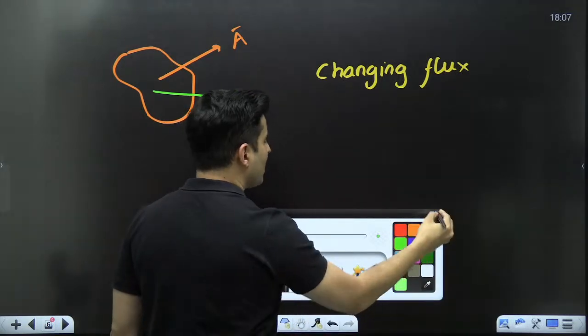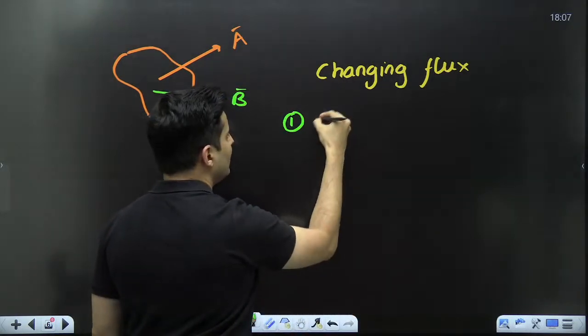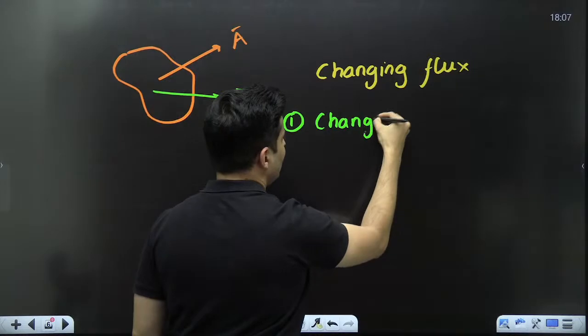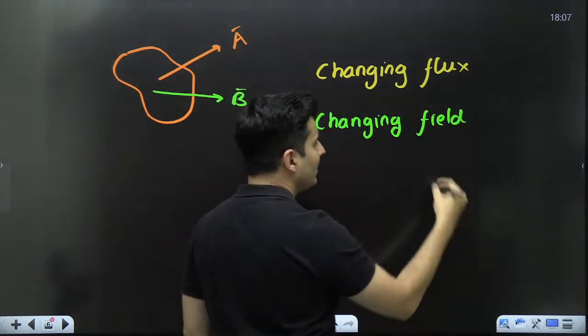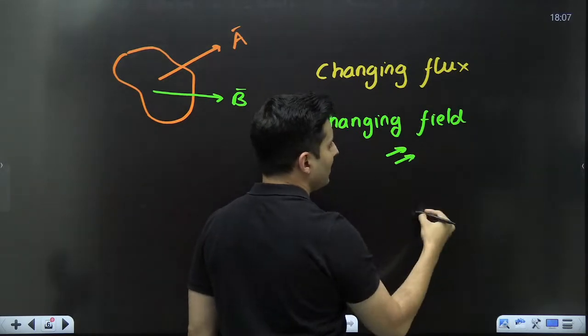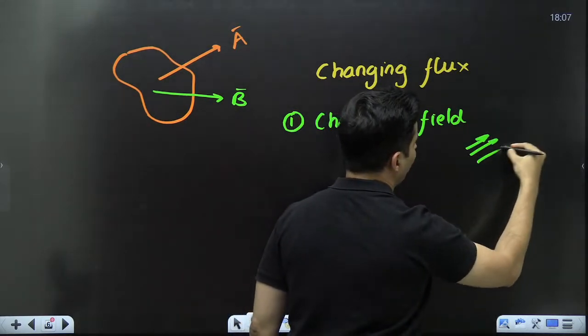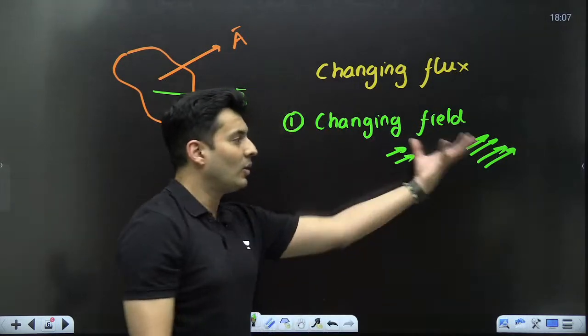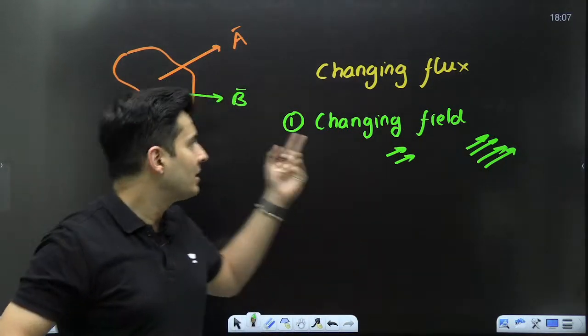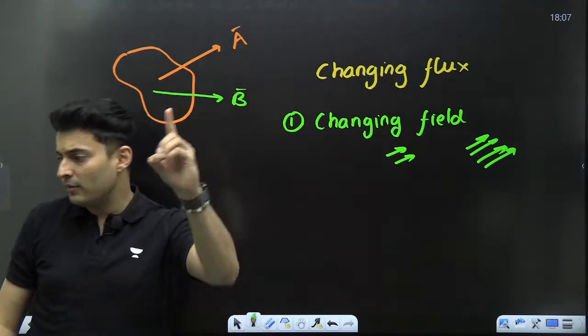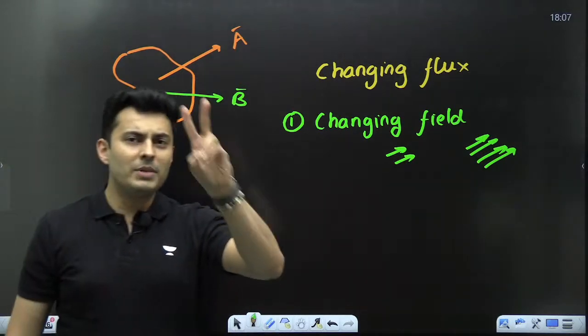Number one method is changing the field itself. Imagine first the field is weak, then you make it strong, more field lines go through it. Or it was strong, you make it weak. So when you change the field, obviously the flux will change. That's number one way. Very good. What can be the number two way?